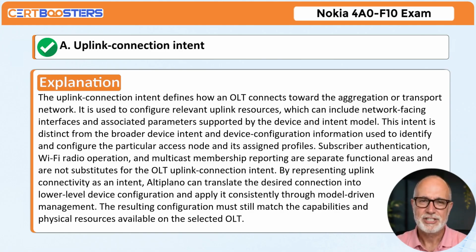Explanation. The uplink connection intent defines how an OLT connects toward the aggregation or transport network. It is used to configure relevant uplink resources, which can include network-facing interfaces and associated parameters supported by the device and intent model. This intent is distinct from the broader device intent and device configuration information used to identify and configure the particular access node and its assigned profiles.